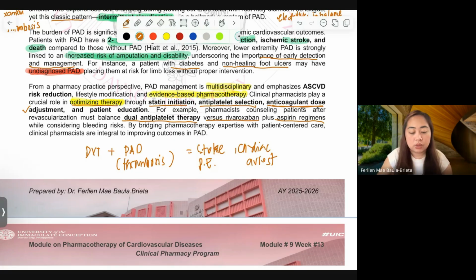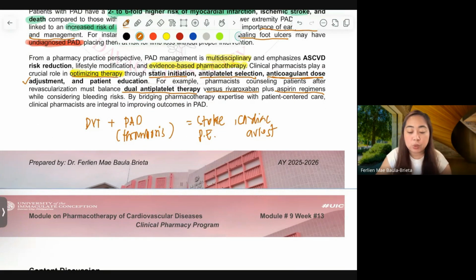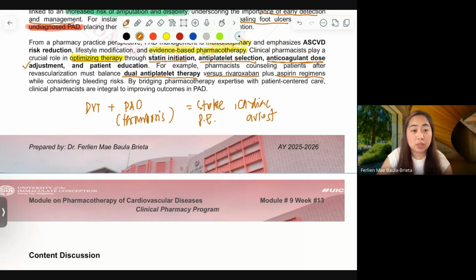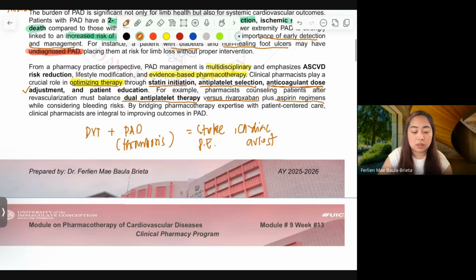Okay? So by bridging pharmacotherapy expertise with patient-centered care, you as clinical pharmacists are integral to improve patient outcomes in patients with peripheral arterial disease. Okay?